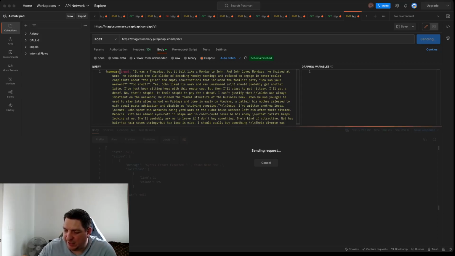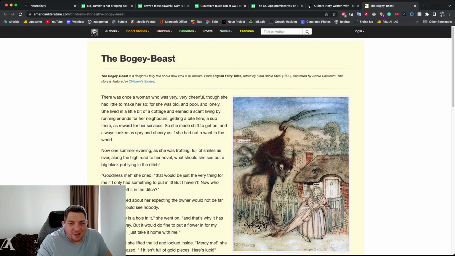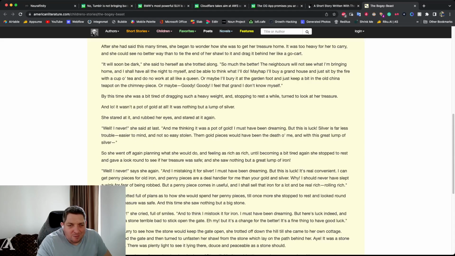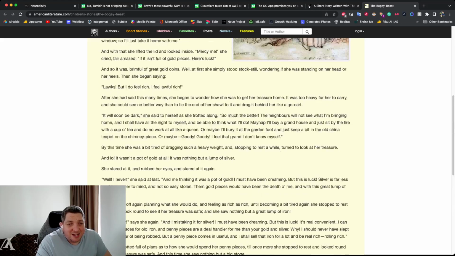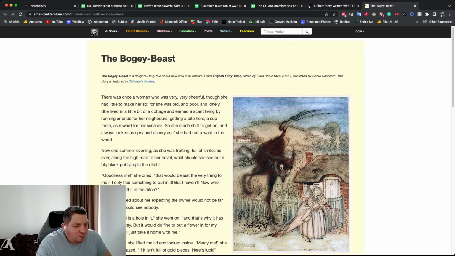And if we come back to Chrome, we can see the Bogey Beast. Bogey Beast is a delightful fairy tale about how luck is all relative, from English Fairy Tales 1922. It's not something that I'm actually familiar with, so I'm quite interested in seeing the summary of this when it generates in just a few seconds.